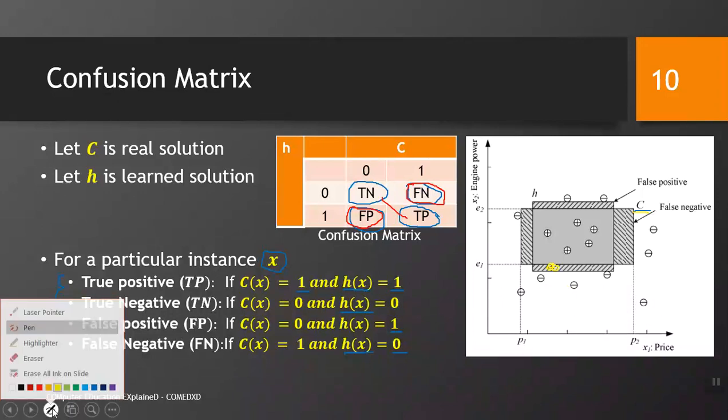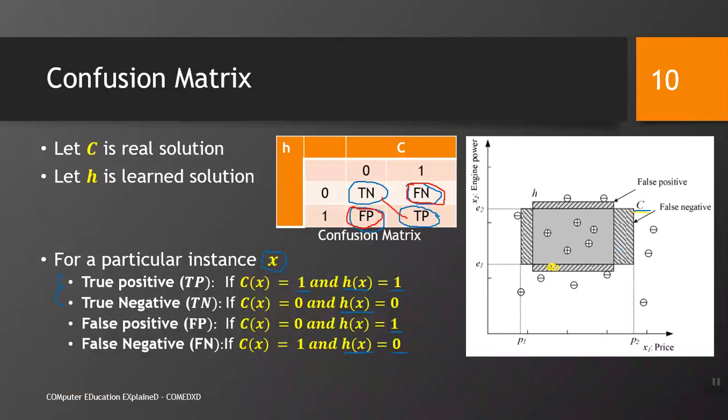Similarly, if there is some instance which is positive and our H says that it is negative, so it is a false negative, and true positive, true negative is very much clear: hypothesis H and C have the same statement about the given example.